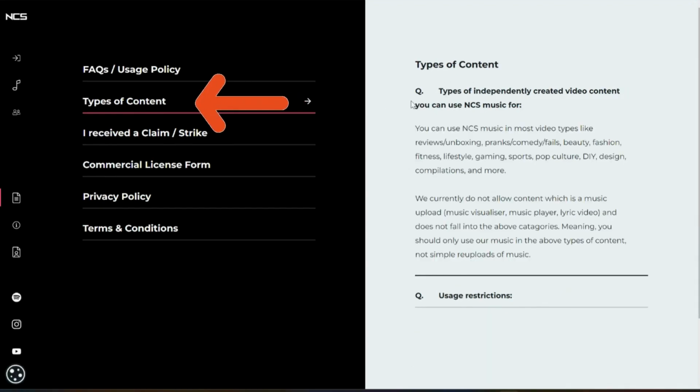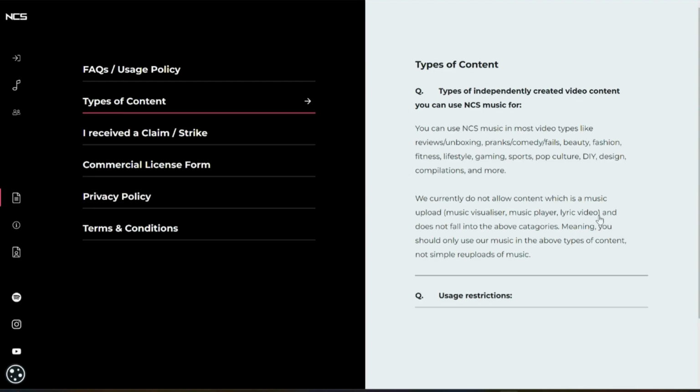Two, I will touch on a little bit more only because it is important, and that is types of content. This section is talking about the types of content you can create using NCS music and the types of content you cannot create. So that's very important. You're going to want to pay special attention to this part of the video. So it says you can use NCS music in most video types like reviews, unboxing, pranks, comedy, fails, beauty, fashion, fitness, lifestyle, gaming, sports, pop culture, DIY, design compilations, and more.